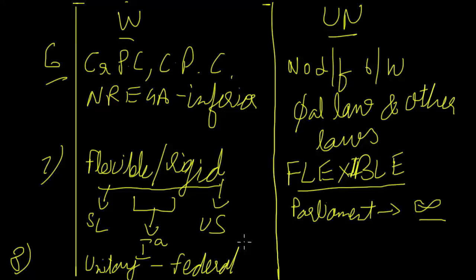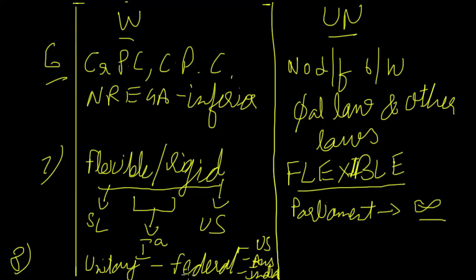And federal is one where the power is distributed between the center and the state governments. Even the Australian and US constitutions are examples of federal constitutions, right?